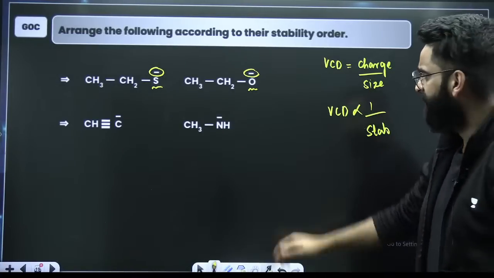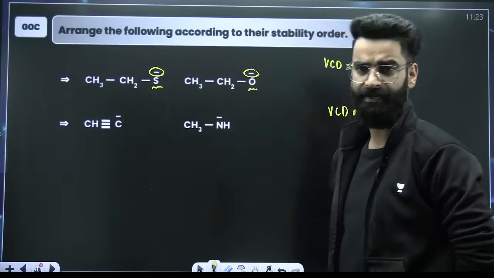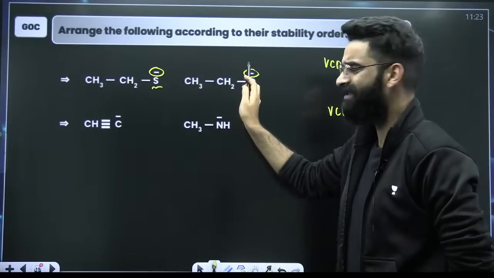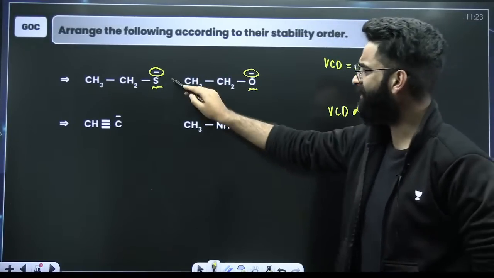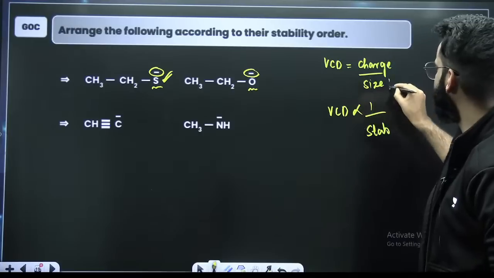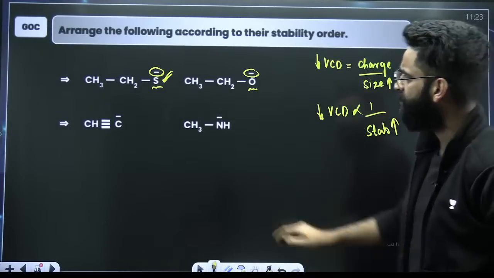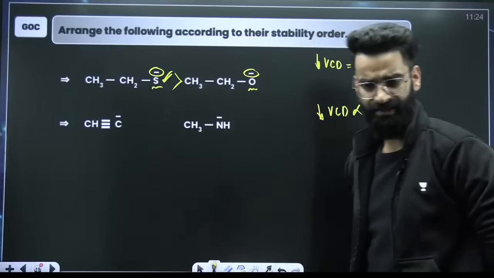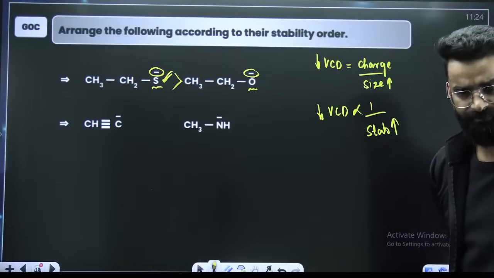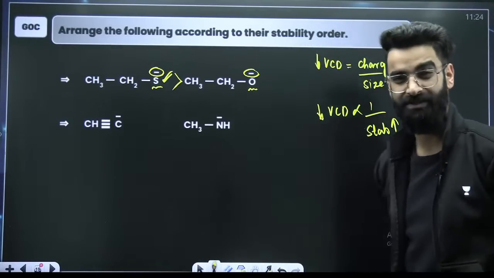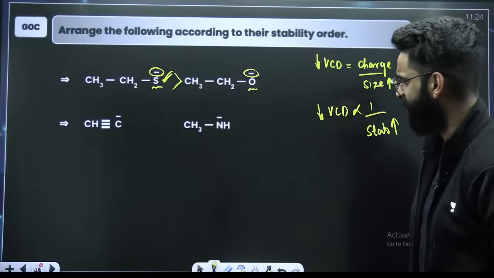That's it. Now here, oxygen carrying negative, sulfur carrying negative. Charge in both the cases same. Now look at the size. Here the size is more, the size is more, lesser the VCD, more the stability. So first is going to be more stable than that of second, right? As per volume charge density rule. We have discussed it in the marathon as well.